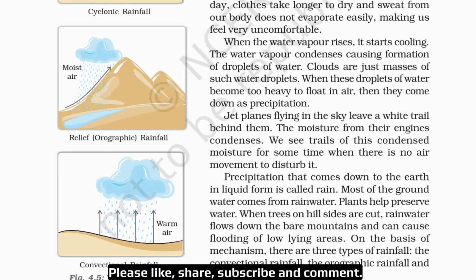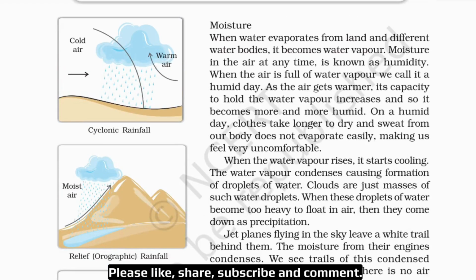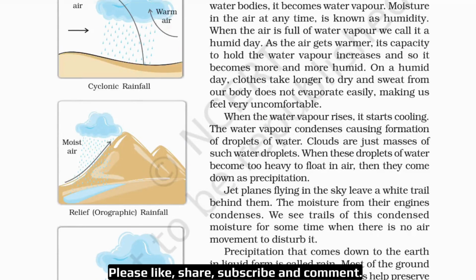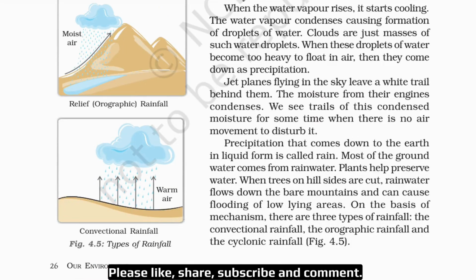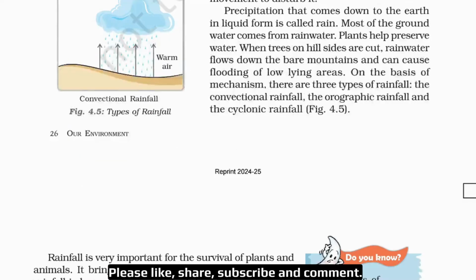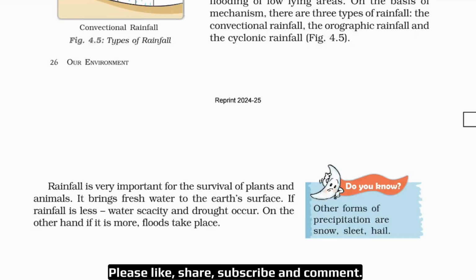Now see in figure 4.5 you can see all these three types of rainfall, the diagrams of all these three types of rainfall. See here the first one is cyclonic rainfall, then orographic or relief rainfall, and then convectional rainfall. Okay. Now, rainfall is very important for the survival of plants and animals.